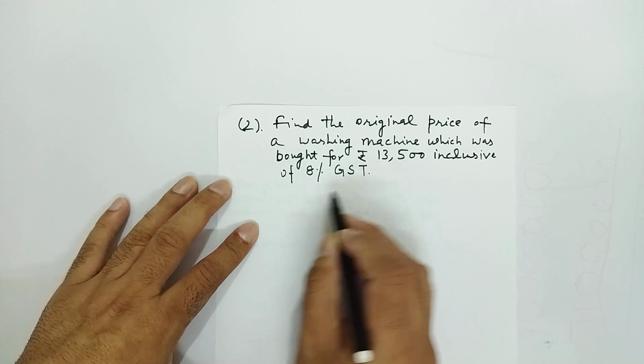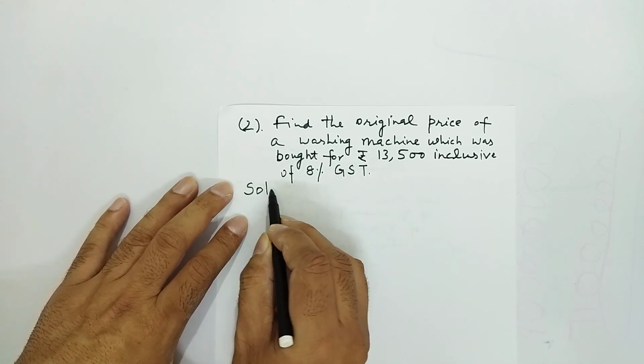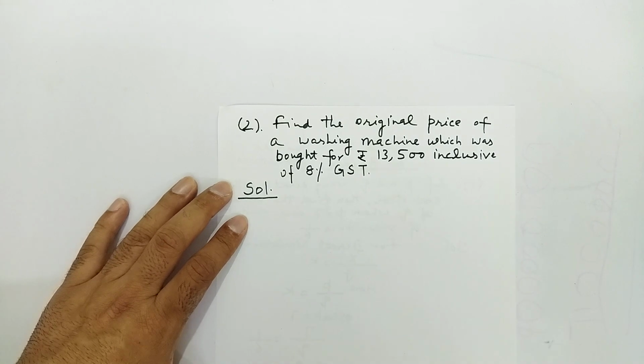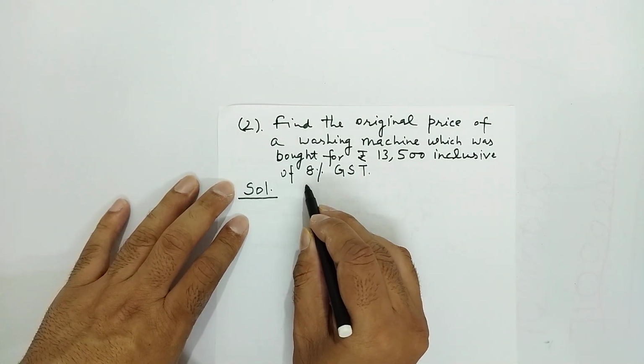Means GST was included, right? Goods and services tax.